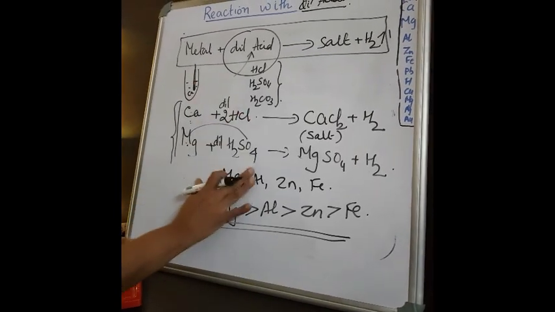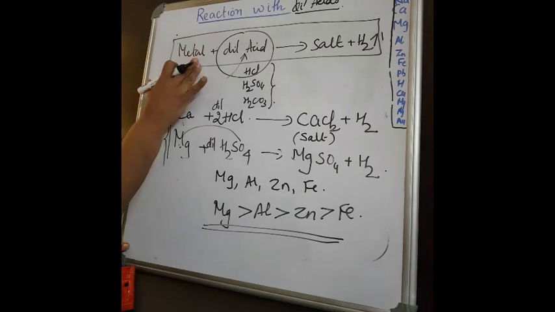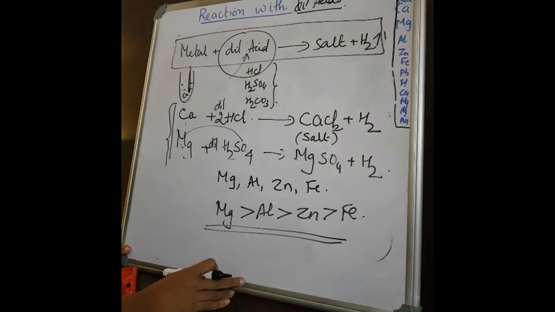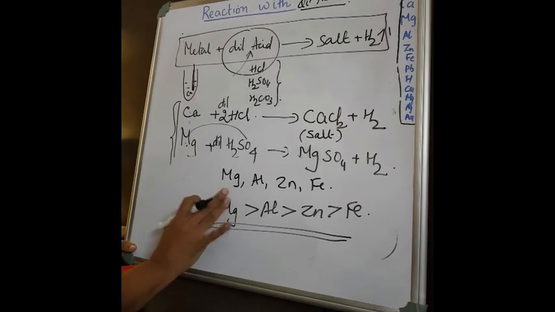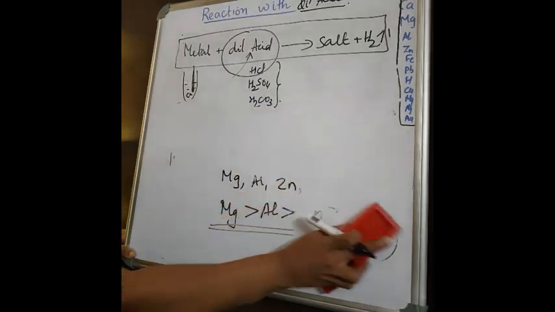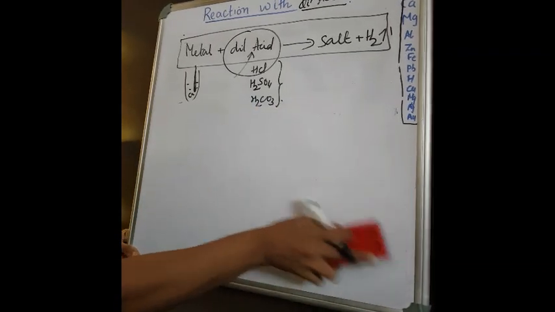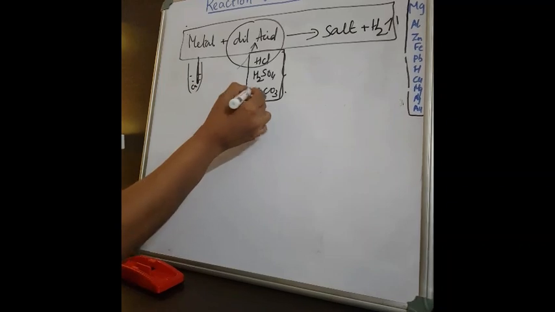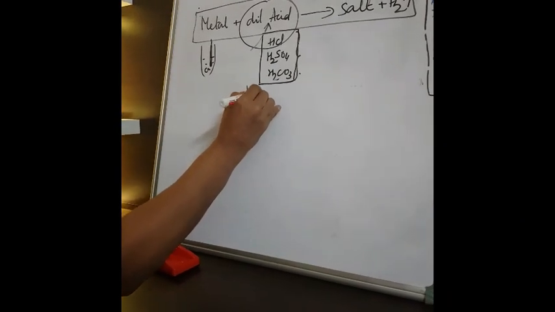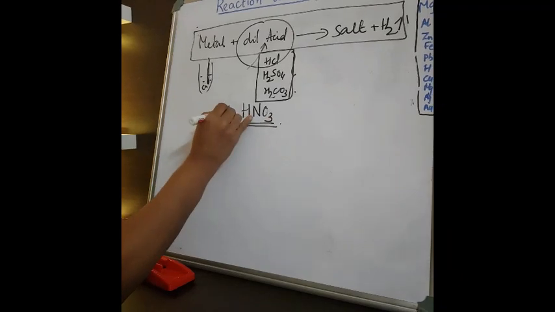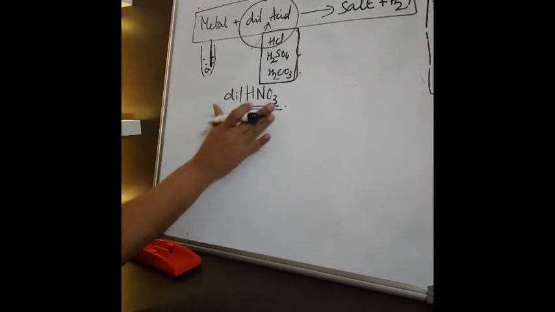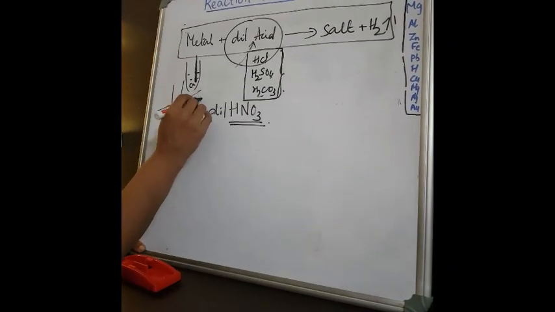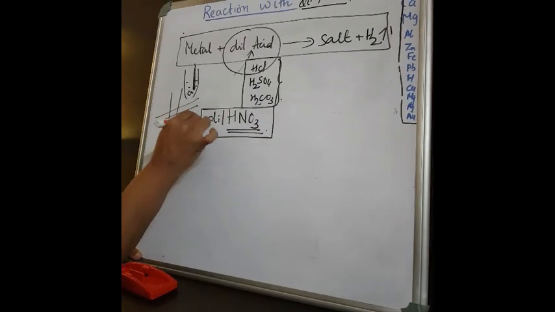Correct? So this is a simple case where the generic equation applies, that is metal plus dilute acid will give you the corresponding salt plus hydrogen. Is it clear? Okay. Now I want to tell you an exception in this case. When we talked about dilute acids, I only said HCl, H2SO4, H2CO3 and I never mentioned HNO3. Dilute HNO3. Very, very important board question. There is an exception for the metals which react with dilute HNO3.